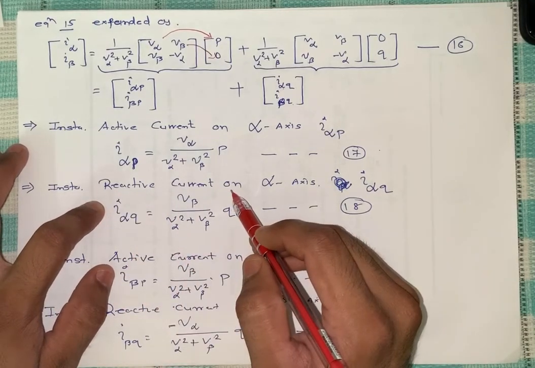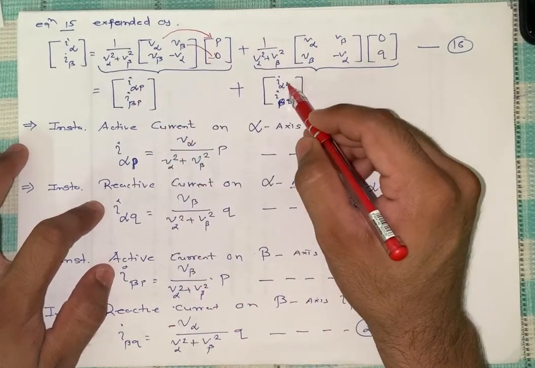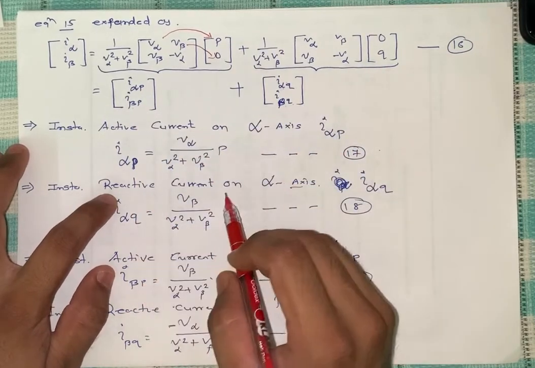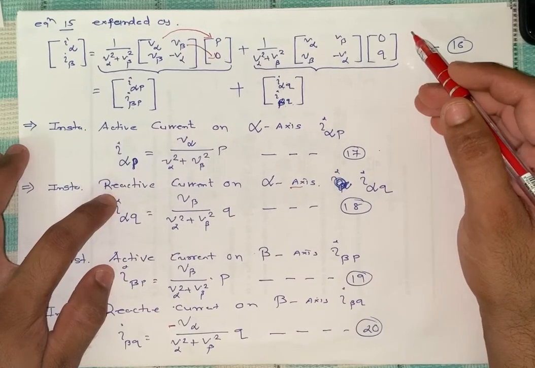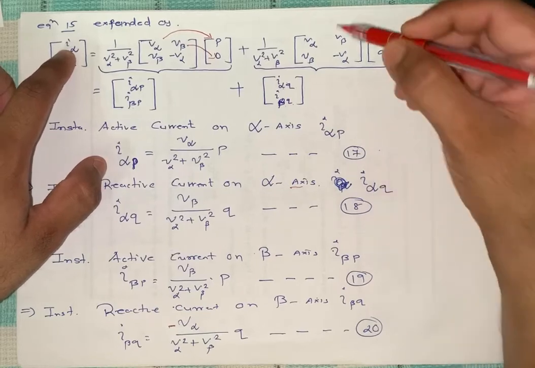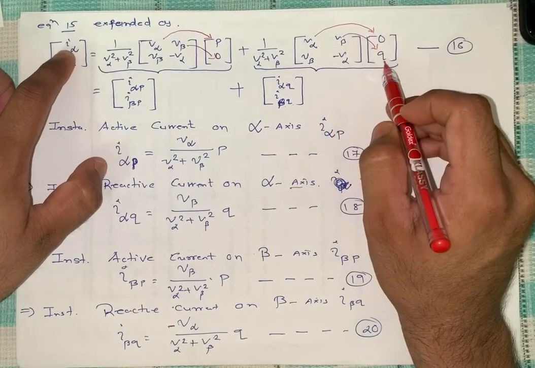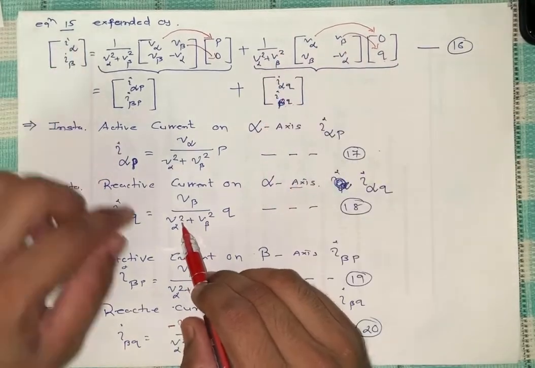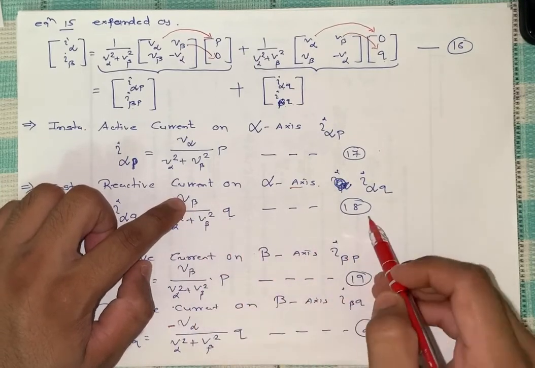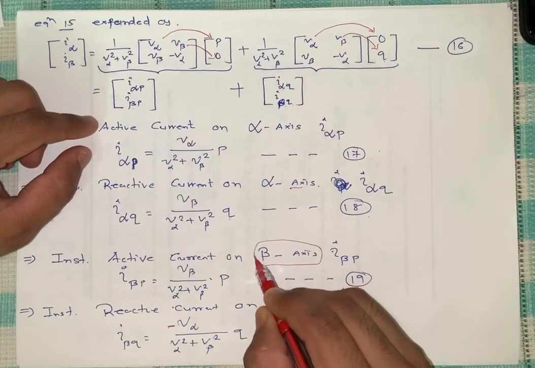instantaneous reactive current on alpha axis. This is regarding the alpha axis, and this is regarding the beta axis. So now reactive means Q term on alpha axis. So we can say I alpha Q is equal to the reactive term. So V alpha is multiplied here, V beta is multiplied here. So V beta into Q now, that is the same thing. So here 1 by V alpha square plus V beta square, V beta term multiplied with Q, that is equation 18.